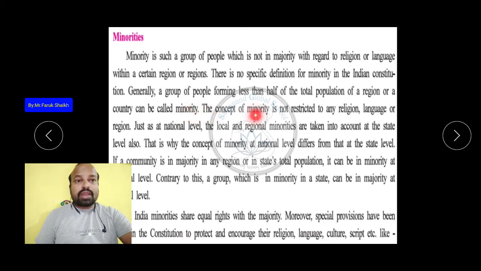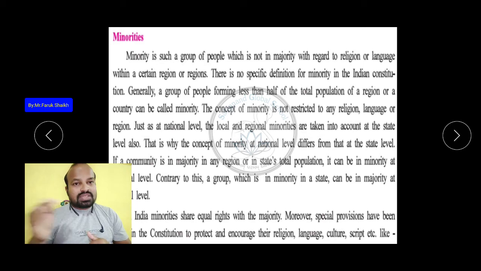The concept of minority is not restricted to any religion, language, or region. It does not mean Hindus are in the minority all over the country. In regions where Hindus are fewer in number than another religious or linguistic group, they are the minority. Like in Punjab, according to language and religion, Hindus are fewer than Sikhs.